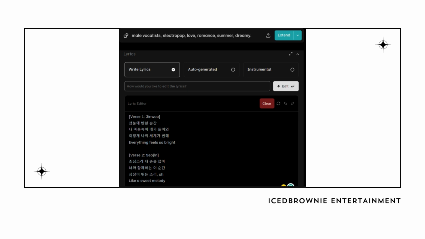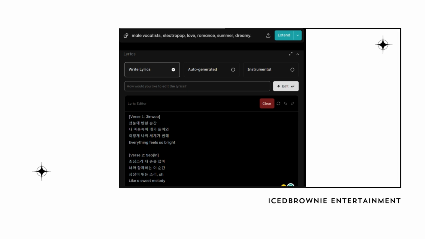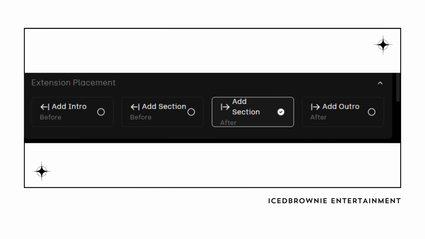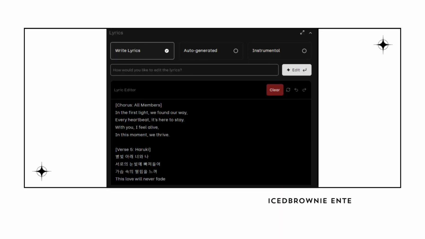extend the snippet. Udio will generate a new section for the intro, which will generate 2 versions just like the first snippets. Once the intro sounds good, you can hover over the extended clip and click Extend again to keep adding sections to your song. You can continue building it by adding verses, choruses, or instrumental breaks, extending the song until it feels just right.